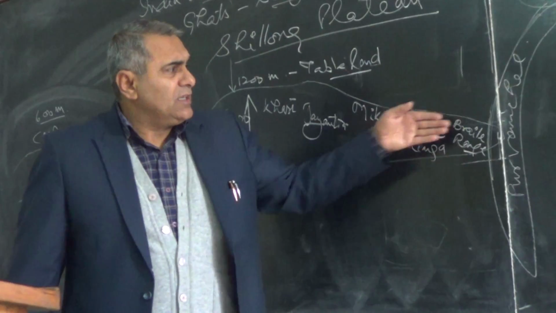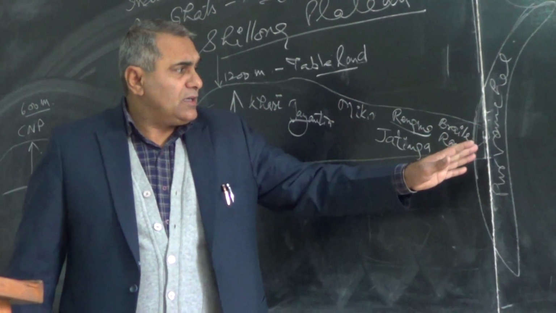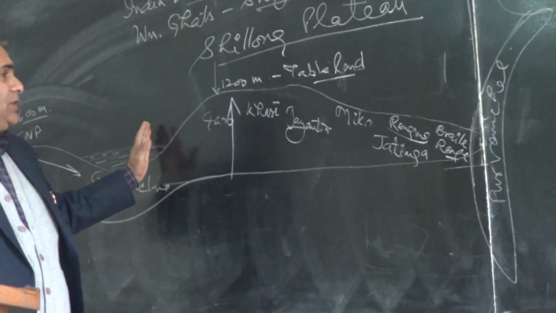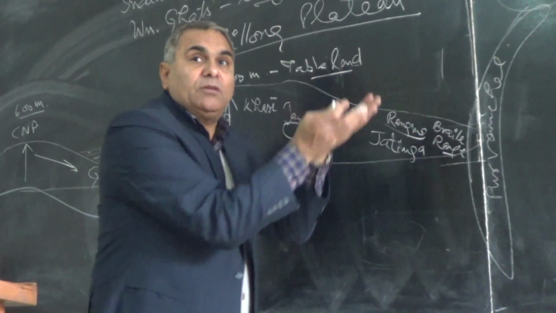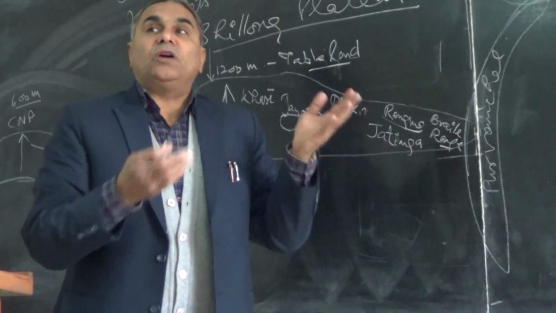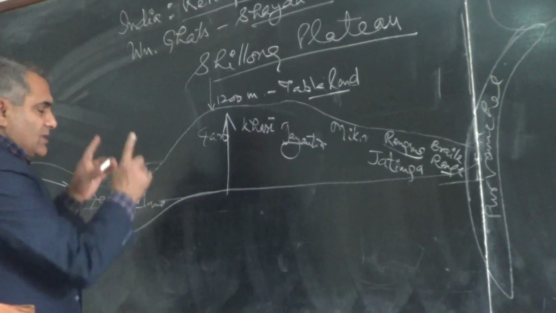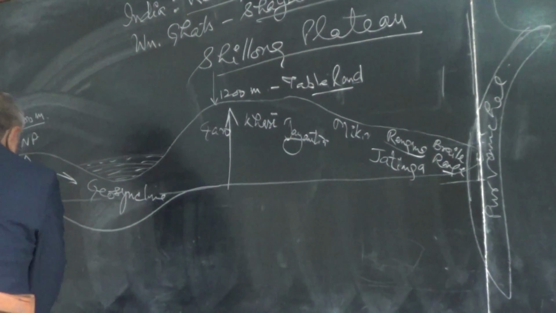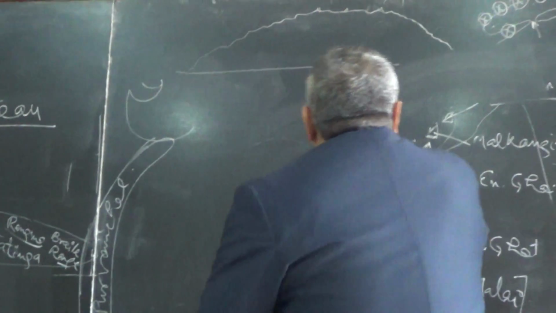So when this region collided with the eastern Purvanchal, it spread up to here. This landmass pushed the Purvanchal to uplift further. In other words, if I show it over here, this is one cross section. Let me construct another cross section of it.